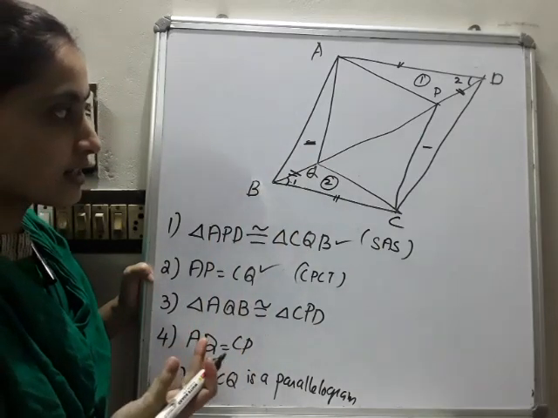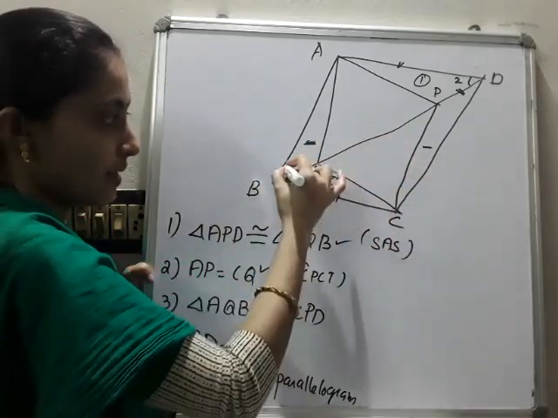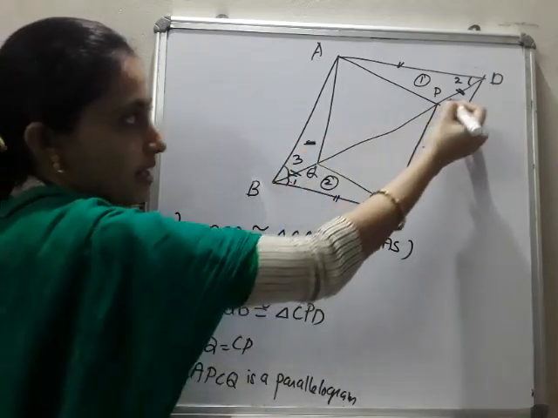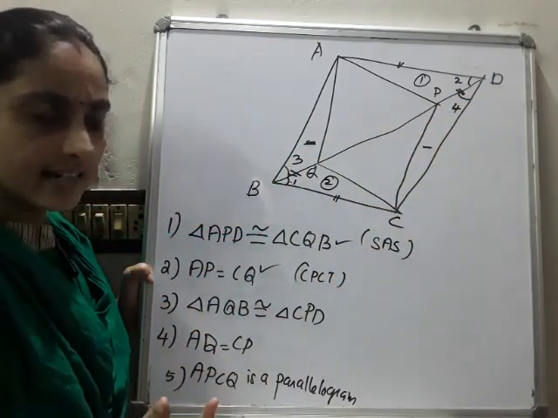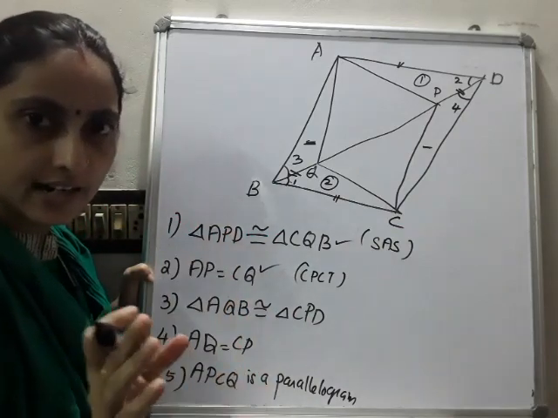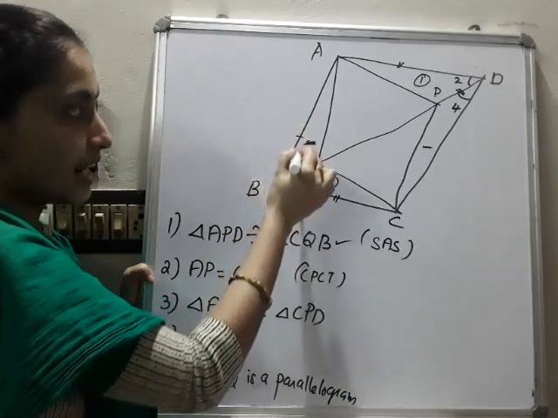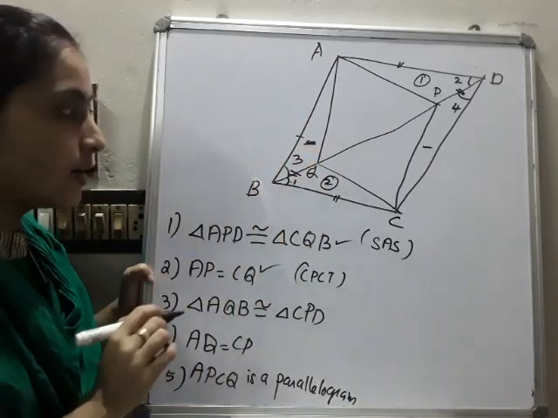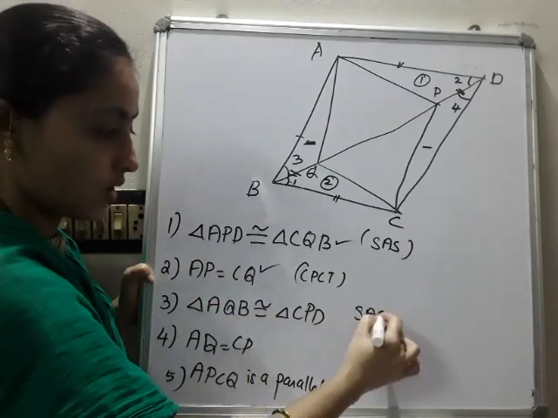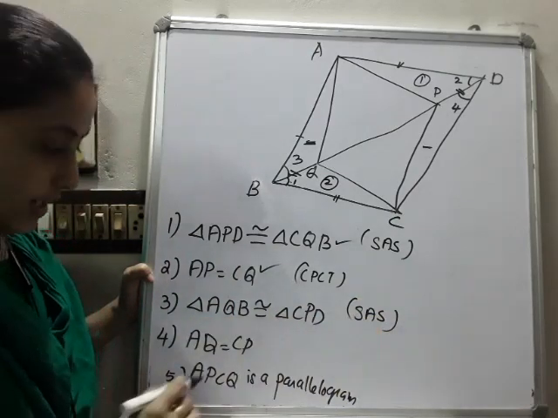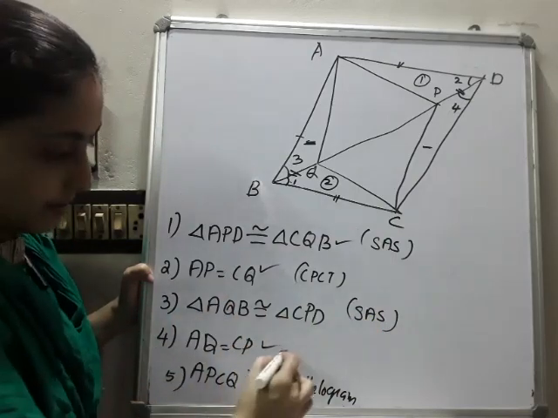Can you say like this? Yes, these two lines are parallel, cut by the transversal BD forming this angle. This angle I mark as 3 and this as 4. They are what? Alternate interior angles in the same condition and are equal. So what we can say that side angle, that is SAS rule, these two triangles are congruent. By saying SAS congruence rule, these two triangles are congruent. The next one is what? By CPCT, they are equal by CPCT.